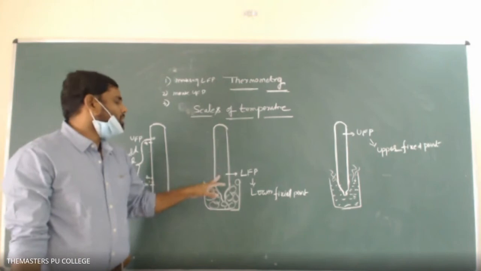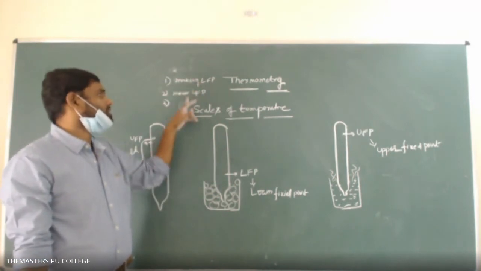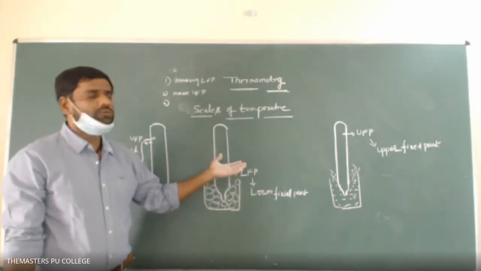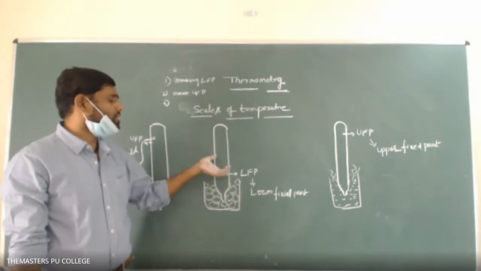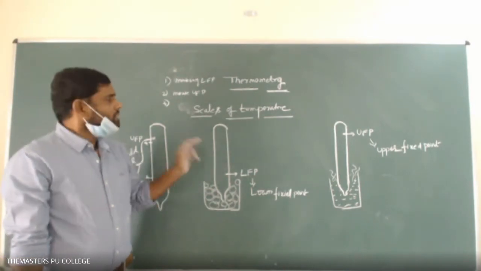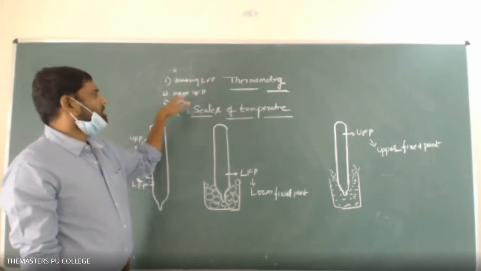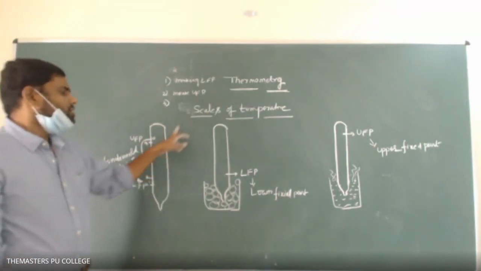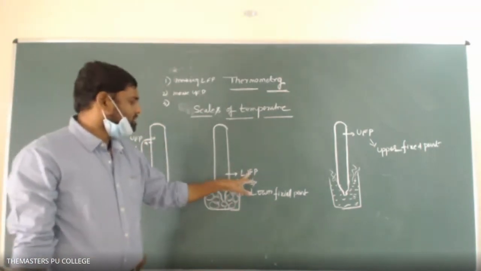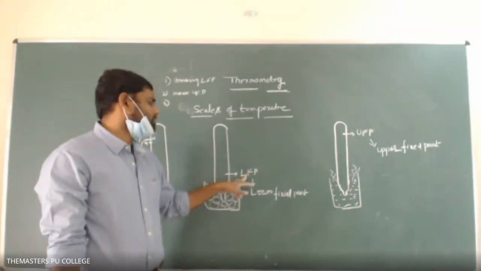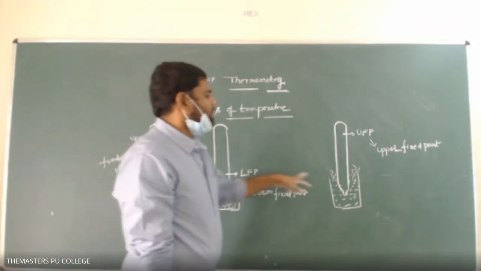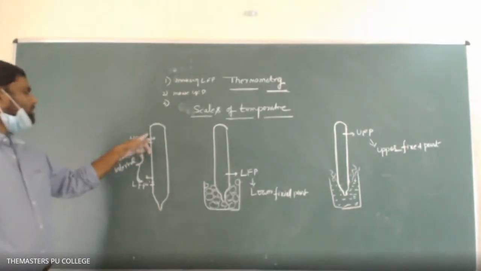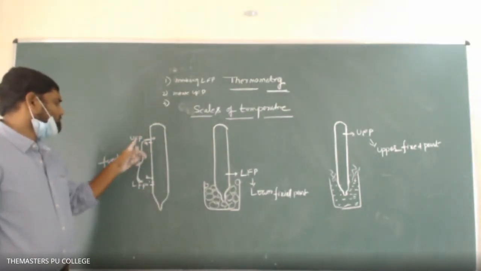If there is negligence while doing these three tasks, the thermometer will not be accurate. There is some error we are going to get by measuring the temperature with that thermometer. The lower fixed point is the melting point of ice, and the boiling point of water is taken as the upper fixed point. The gap between them is known as the fundamental interval.